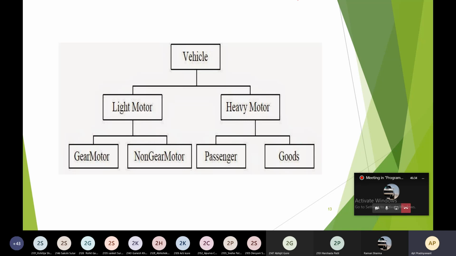This is another example of hierarchical inheritance. This is the vehicle class. Then from this vehicle we have created two classes, light motor and heavy motor. From the light motor we have created the gear motor and non-gear motor. And from the heavy motor class we have created the passenger and goods. So this is another example of hierarchical inheritance, the hierarchy.